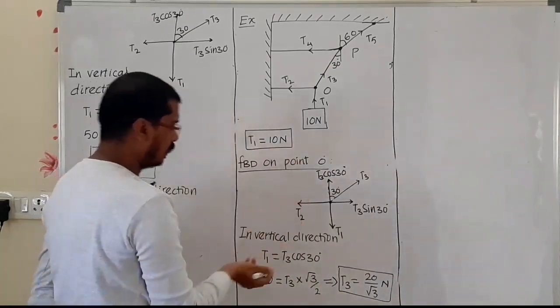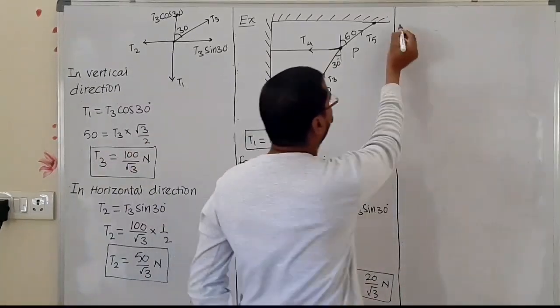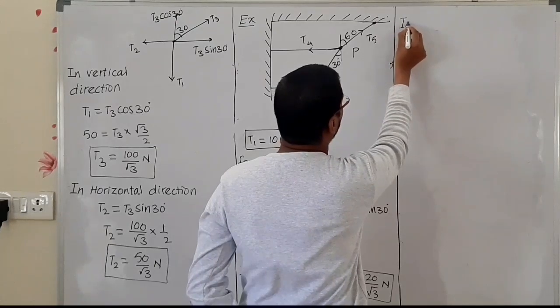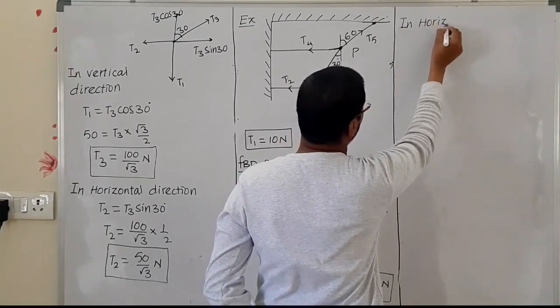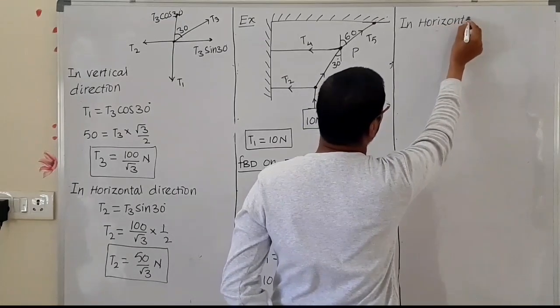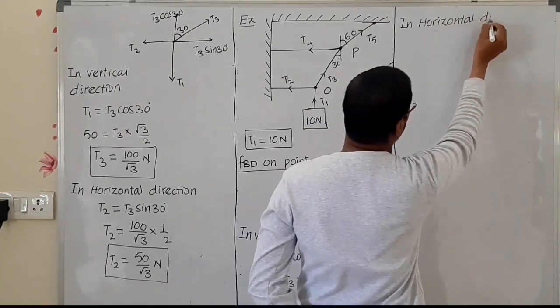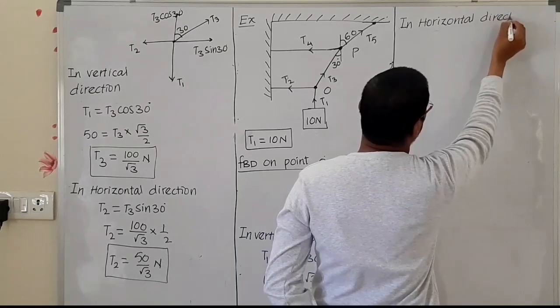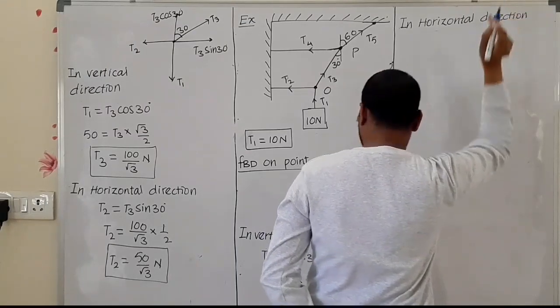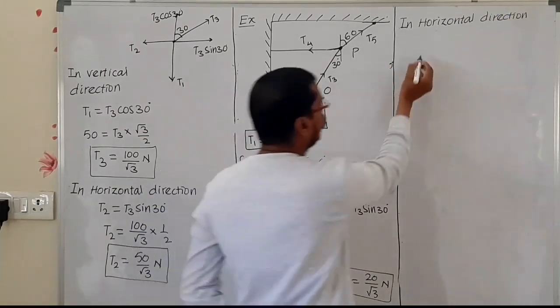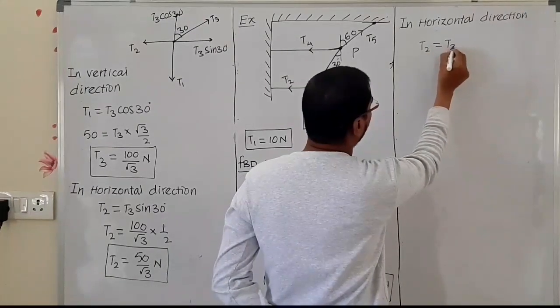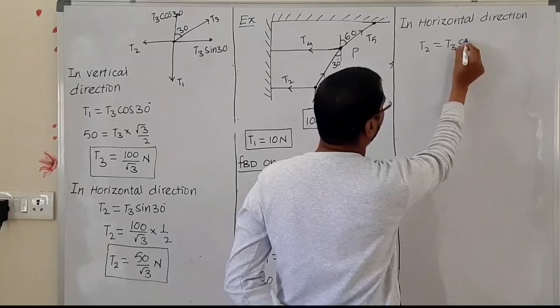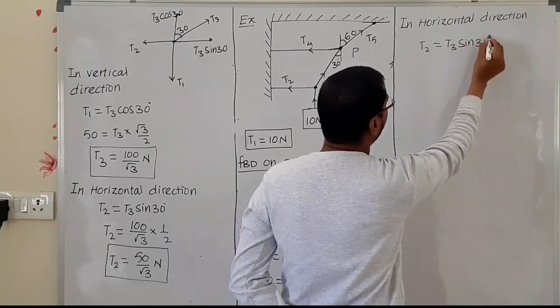Now we have to find the T2 value. Now we can take it in horizontal direction. In horizontal direction, what do we have to write? Equation T2 is equal to T3 sin 30 degree.